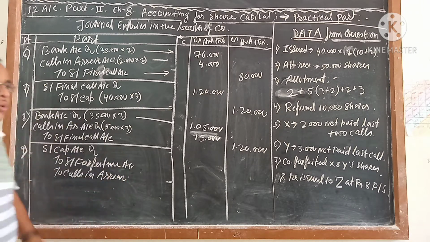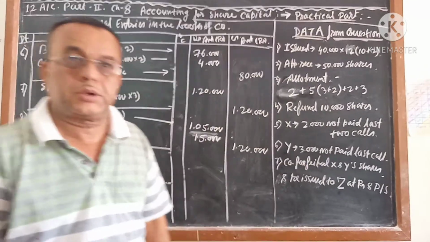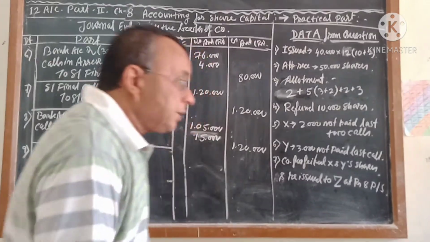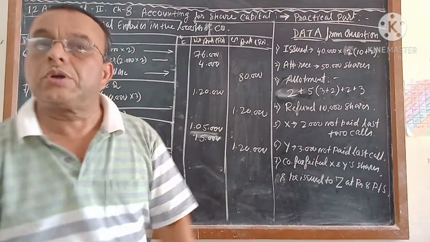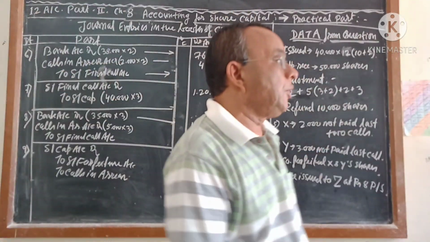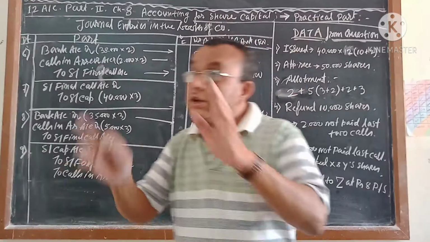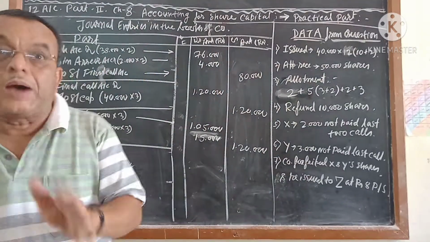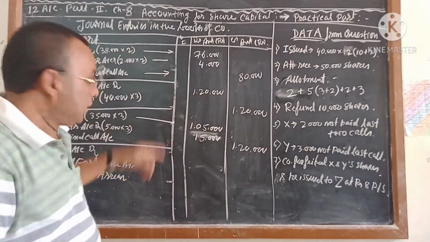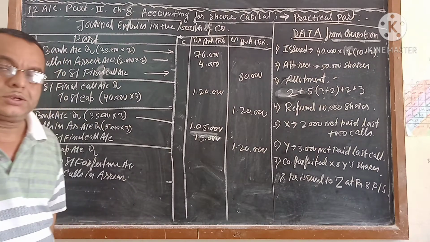Several times I told you calls media account is always debit. Now I am writing it in a credit. The question already came to your mind, sir: you told calls media is debit, now it is credit. But when calls media exists, the first entry will come as debit. This is called the cancellation entry.